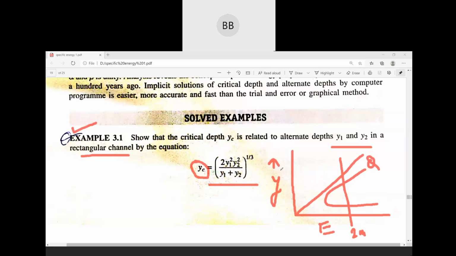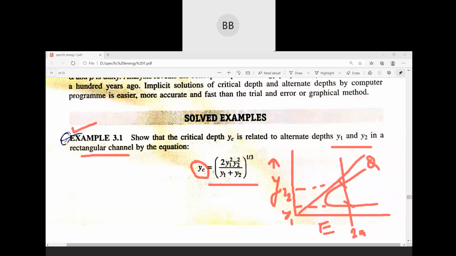Corresponding to that energy we will have two depths. One is here, and one is here. So these two are alternates, your y1 and y2. So y1 and y2 are depths which have the same specific energy.